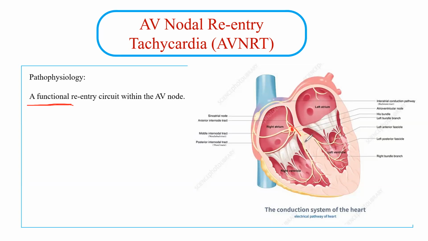So the electricity is going to the ventricles, coming back from the ventricles to the atrium, and so on. So we have a short circuit of electricity going through the AV node itself, causing this reentry. So it is a functional reentry. This is really very important because in AV nodal reentry tachycardia, the patient will have a normal heart structure. In contrast to AVRT, the atrioventricular reentry tachycardia, those patients will have an accessory pathway called the bundle of Kent. This is something else, we will discuss it in another video. All right, so we are talking here about a functional reentry.